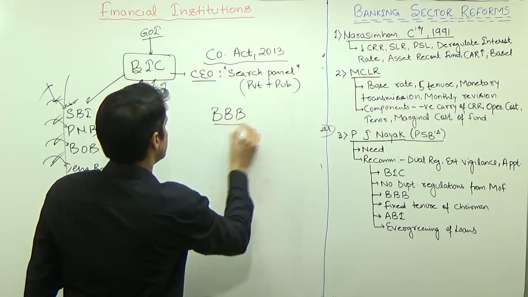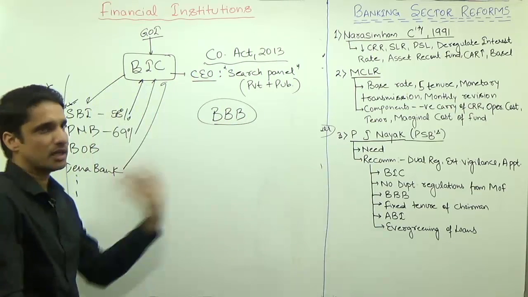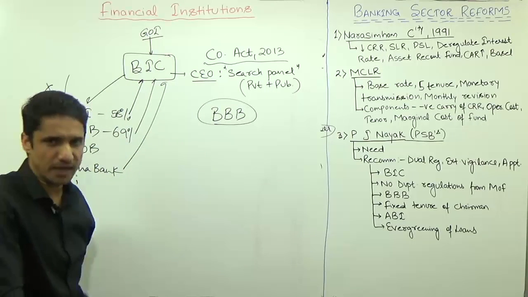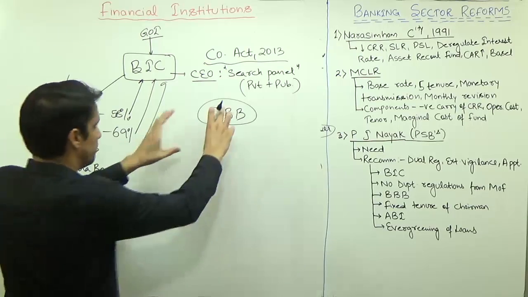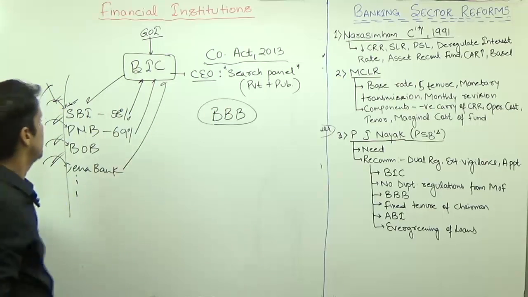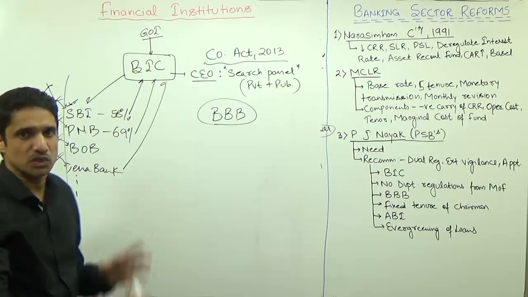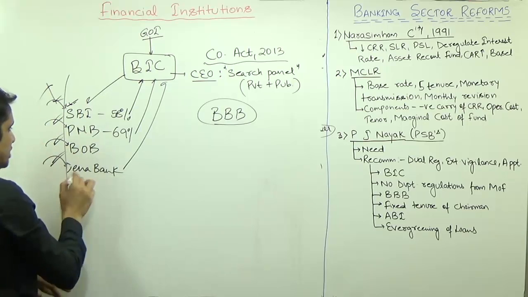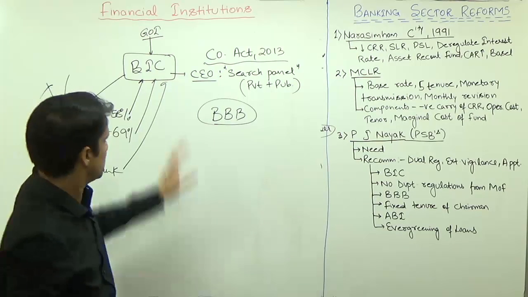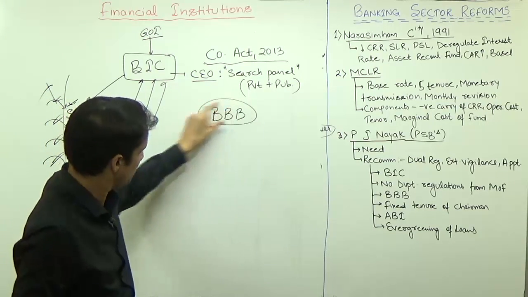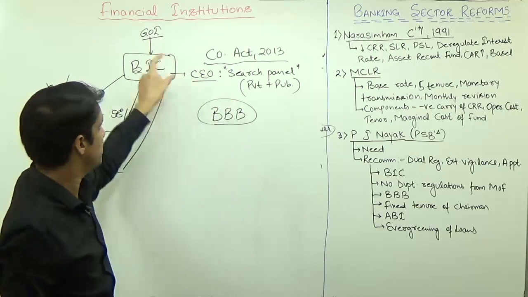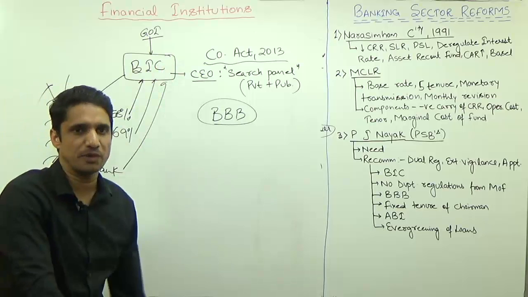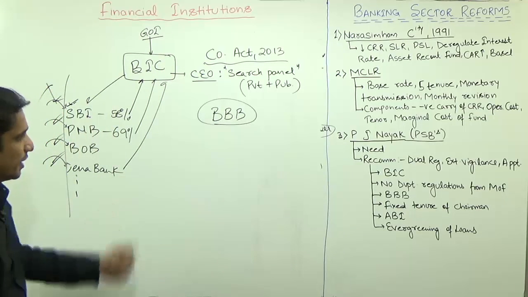This Bank Board Bureau will be a temporary concept. Till the time BIC is established, till the time these acts are repealed, just create a Bank Board Bureau, and that will decide the boards of SBI, PNB, BOB and all these banks. So the purpose of PJ Nayak was to stop this regular political intervention in each and everything. Just create a separate body. So BBB will be a temporary concept till BIC is established. Once BIC is established, then the BIC board will decide the board members of these different nationalized banks.